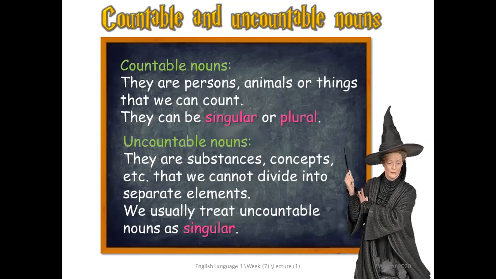For example, شو هم countable? We can say car, 1 car, 2 cars, 3 cars, 1 table, 2 tables, 3 tables, 1 girl, 2 girls, 1 boy, 2 boys. Uncountable اللي هم عبارة عن الليكويدز السوائل, substances المواد, raw materials المواد الخام like water, paper, grass, etc. These are uncountable. Let's continue.